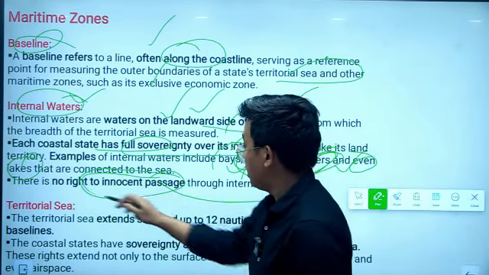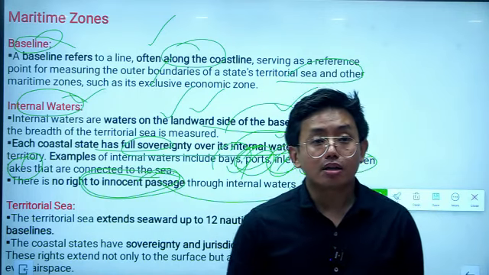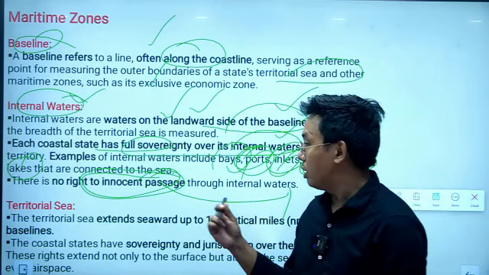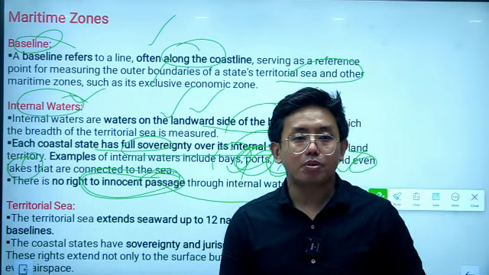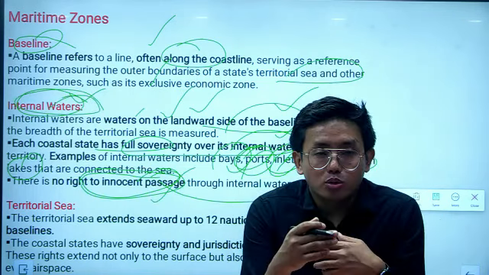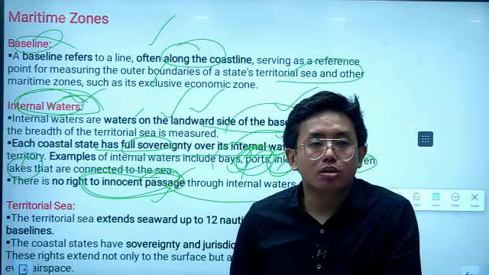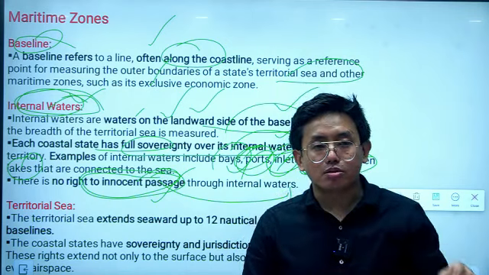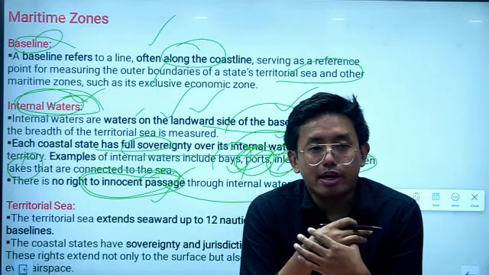So innocent passage means the right of countries to pass through the territory of another country without carrying any arms. So if a ship from another country is passing through the waters of another country without carrying any arms, that passage would be called the right of innocent passage. For instance, if China's vessel is passing through the water body located near coastal India, then the passage of that vessel in the Indian Ocean would be called innocent passage. So innocent passage means the passage of any vessels without carrying any arms and ammunition.